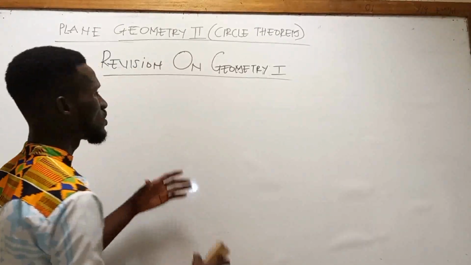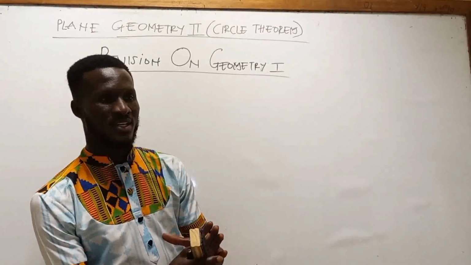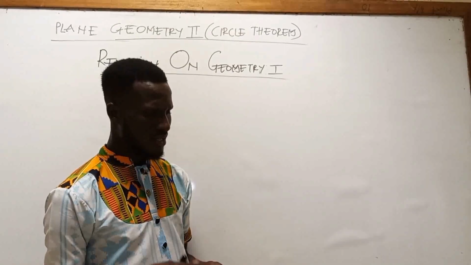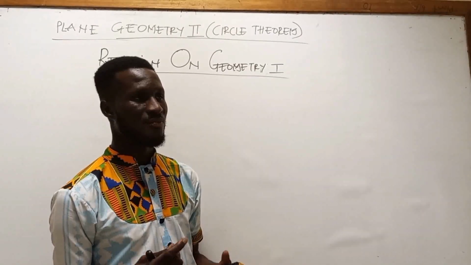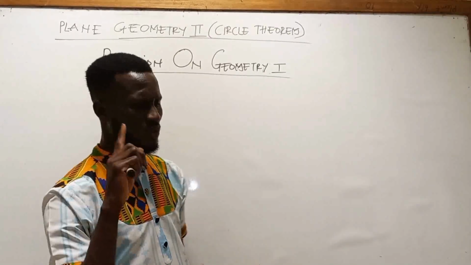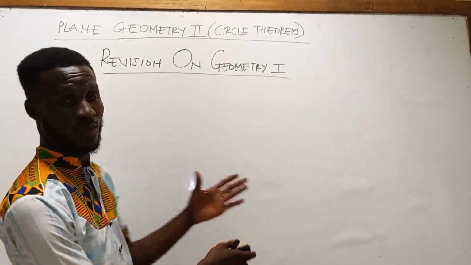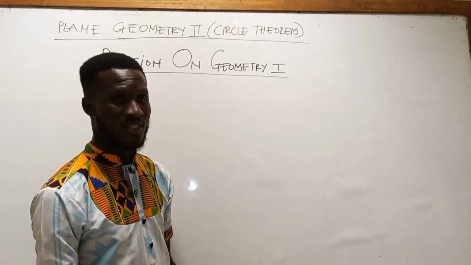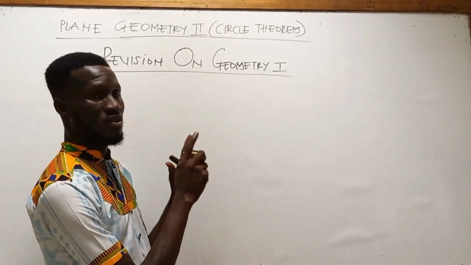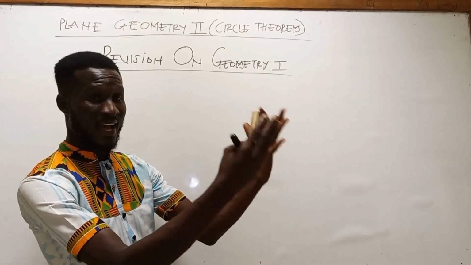So our main focus will be on shapes and the relations between figures and space. When I talk about shapes, we are going back to shapes like polygons. So let's start with polygons. A polygon is a plane figure which is bounded by 3 or more sides. When I talk about 3 sides, I can talk about a triangle. I can talk about 4 sides, which is a quadrilateral. Quadrilaterals have so many types, and then a pentagon has 5 sides, and so on.